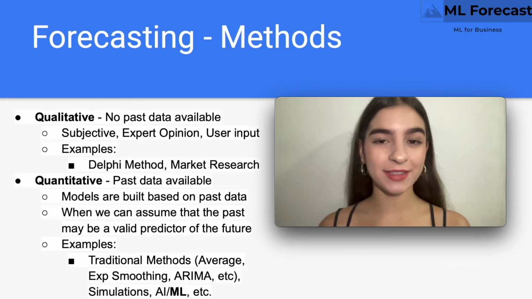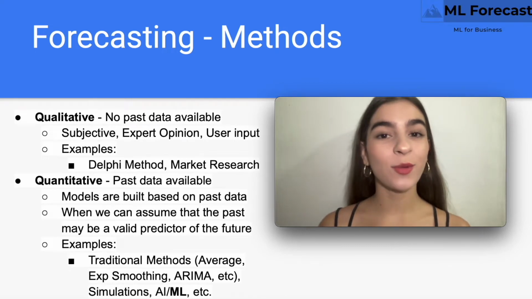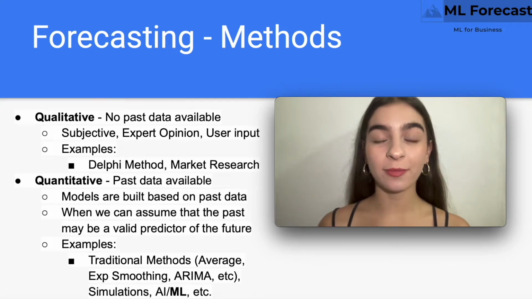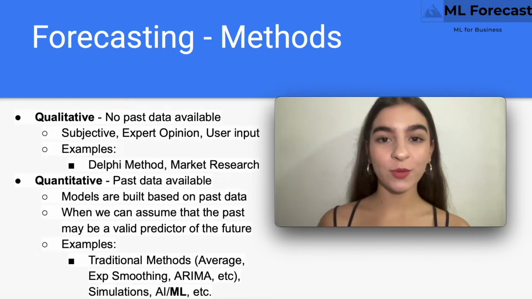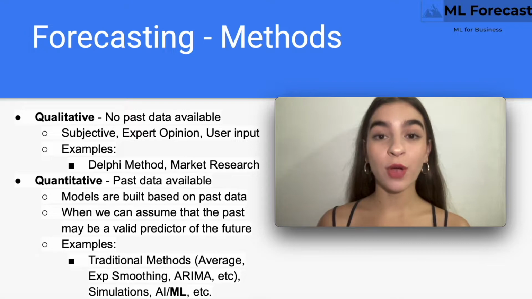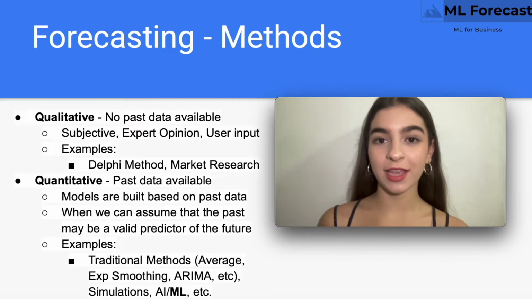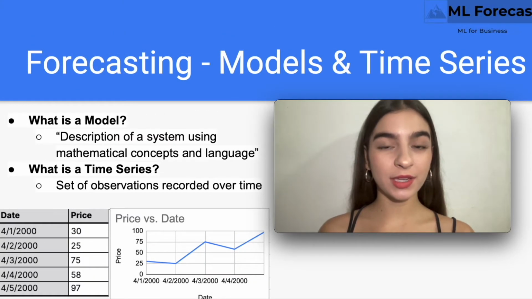There are two forecasting methods. The first one is qualitative. That is when you don't have past data available, like the Delphi method. And the second one is quantitative, when you have past data available and you can use the traditional methods like average, exponential smoothing, and ARIMA. A mathematical model is a description of a system using mathematical concepts and language.